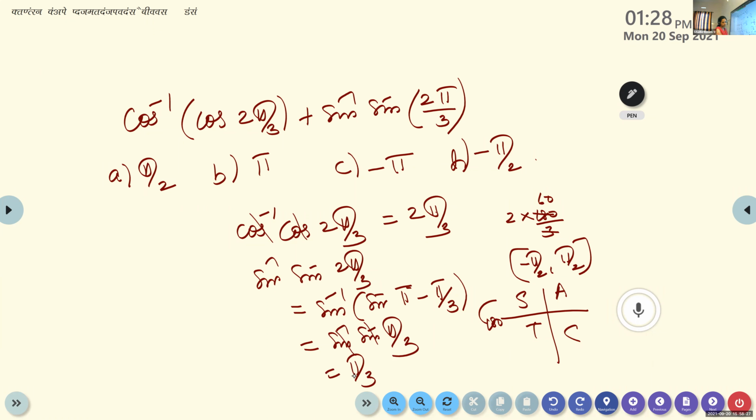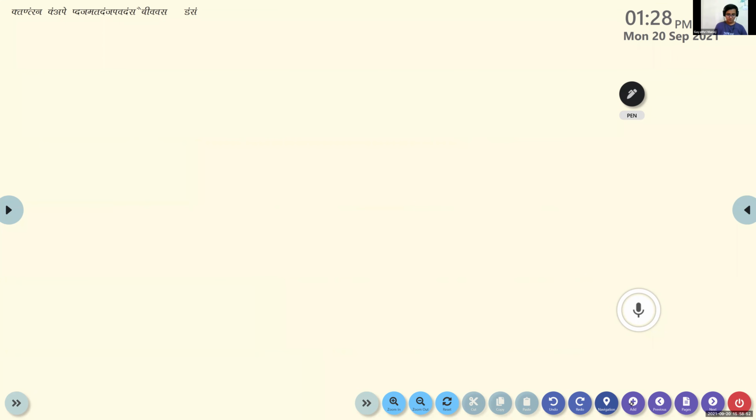So what is the answer? 2 pi by 3 plus pi by 3 means 3 pi by 3. The answer will be pi. Is it pi? Gayatri, is it correct? Yes, ma'am. Now do the next one.